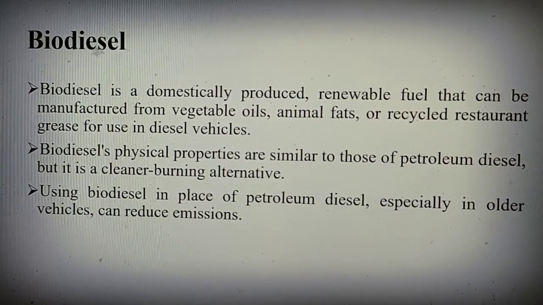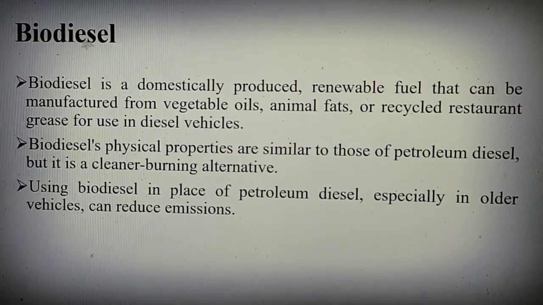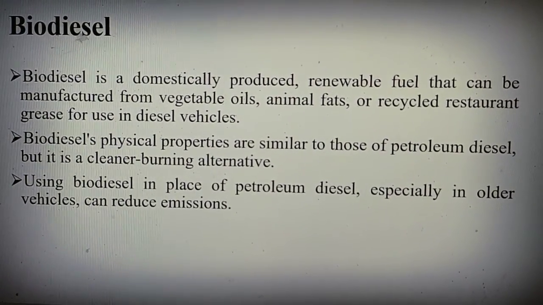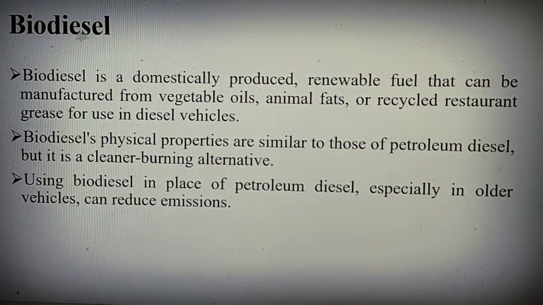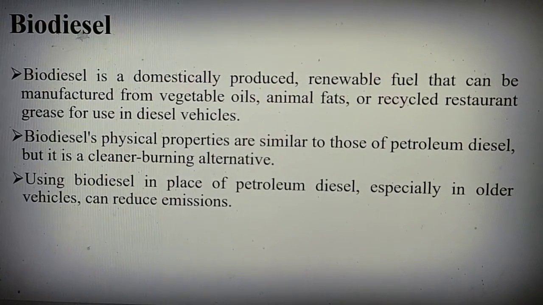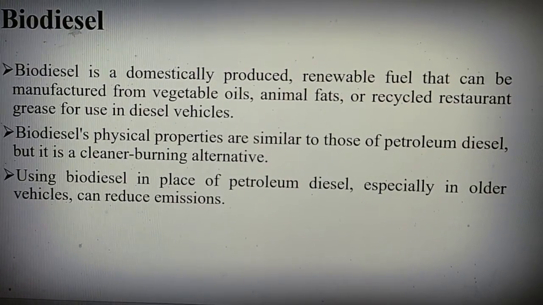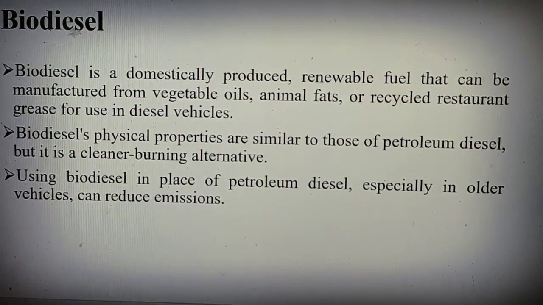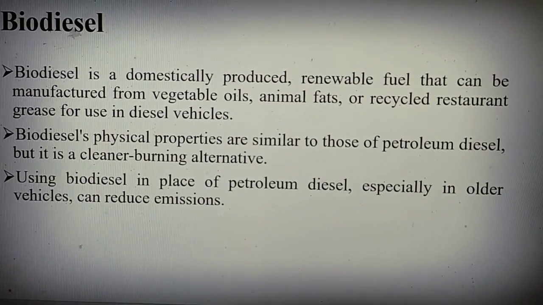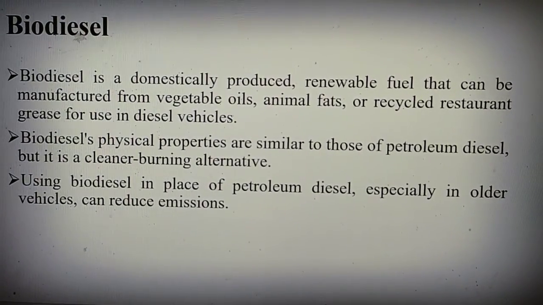Next is biodiesel. That is the next common type we have, biodiesel. Biodiesel is a domestically produced renewable fuel that can be manufactured from vegetable oils, animal fats or recycled restaurant greases for use in diesel vehicles. Biodiesel's physical properties are similar to those of petroleum diesel, but it is a cleaner burning alternative. Using biodiesel in place of petroleum diesel, especially in older vehicles, can reduce emissions.